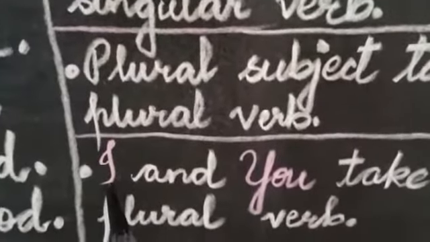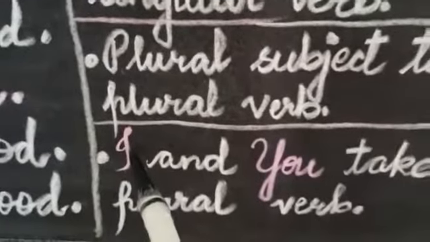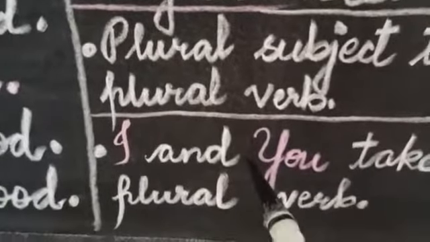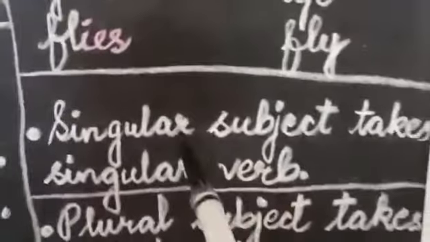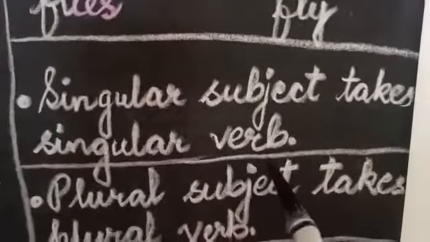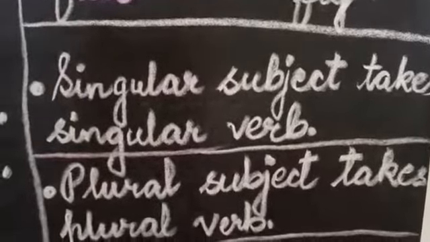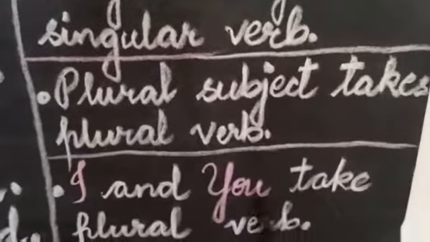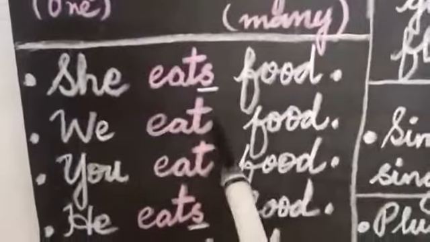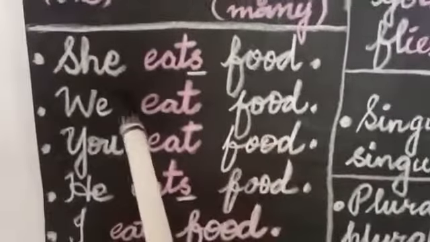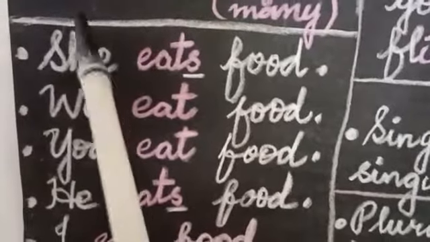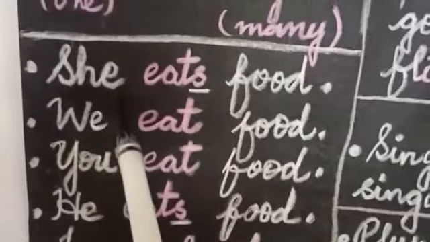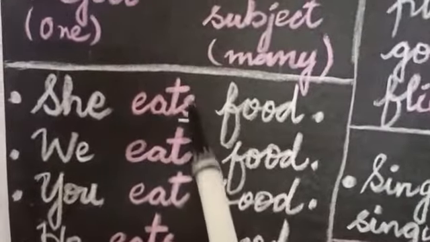We don't say I drinks water, we say I drink water. You drink water. I eat food. You eat food. Okay, so singular subject takes singular verb. Plural subject takes plural verb. I and you take plural verb. You see, she eats food. She is the subject. Who does this action, eat? She. She means one girl, one female. So she is a singular subject. So we are using a singular verb.